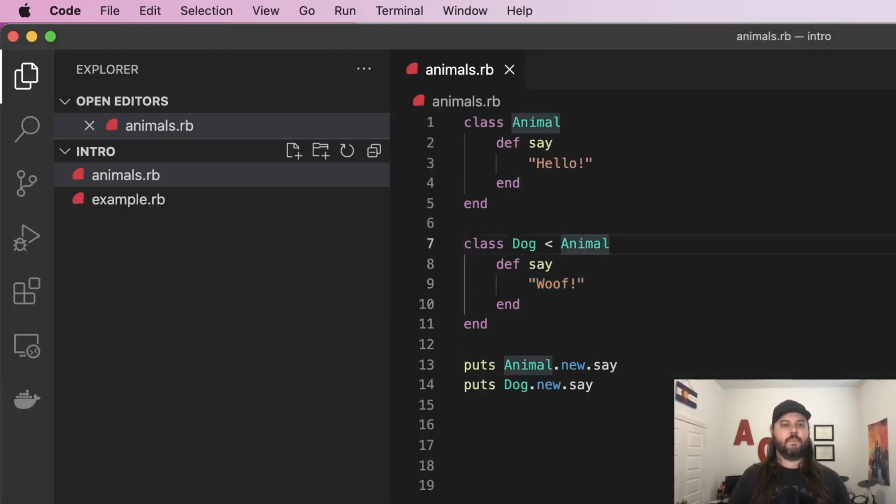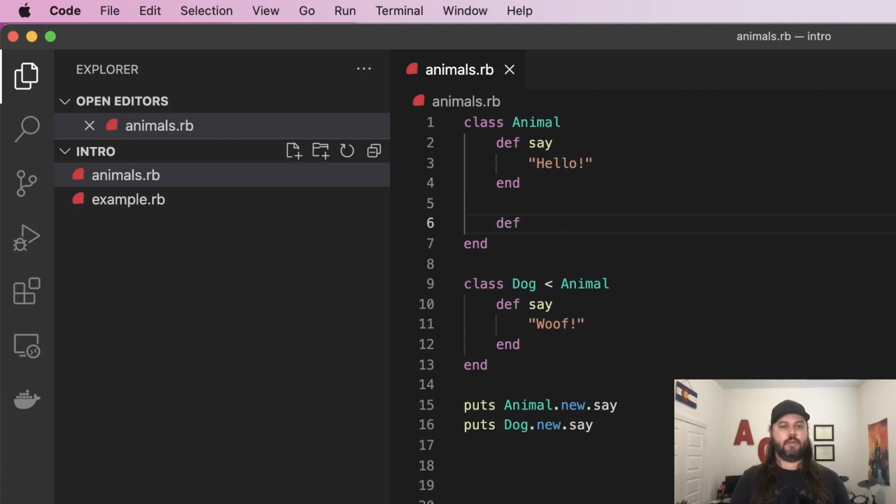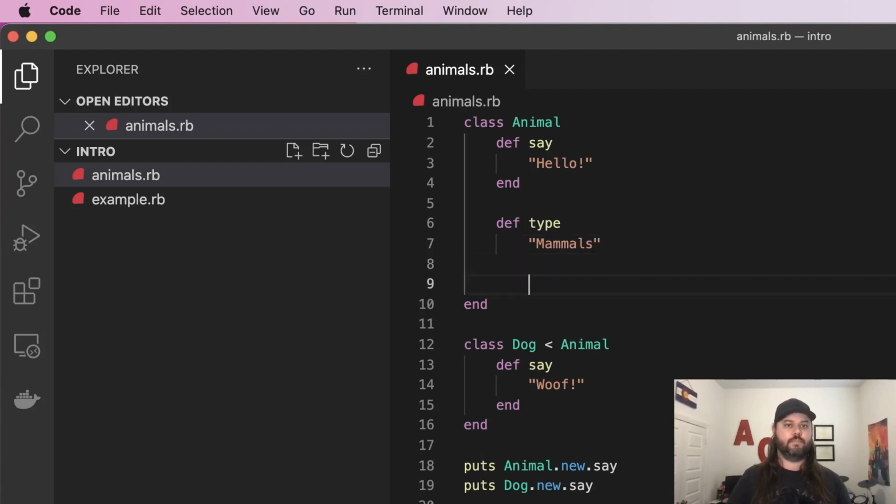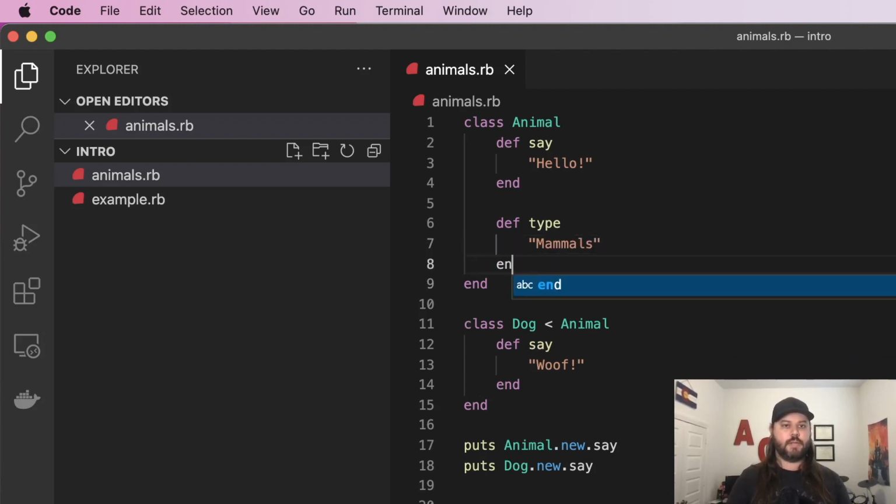And this is what's called inheritance. A lot of times this is used in programming, especially for object-oriented languages, where you want to inherit some behavior. This one is overriding all of the behavior that it got from animal, but if you wanted to have some other stuff inside of the animal class, something else you could have in this class would be what kind of type it is. So you could say that this is all going to be mammals. Hopefully I'm spelling mammals correctly.